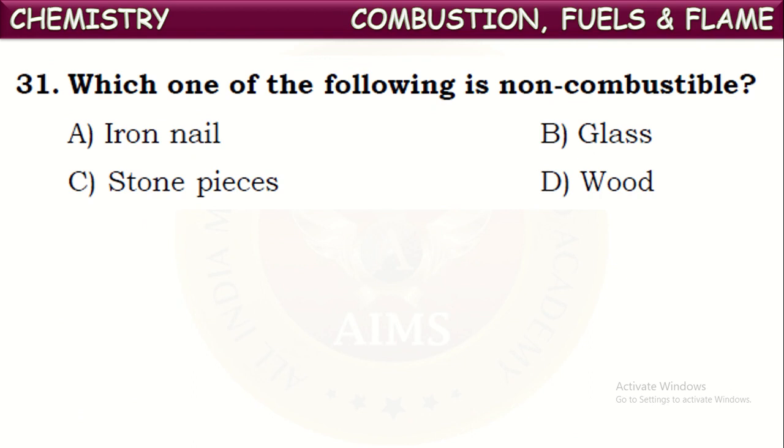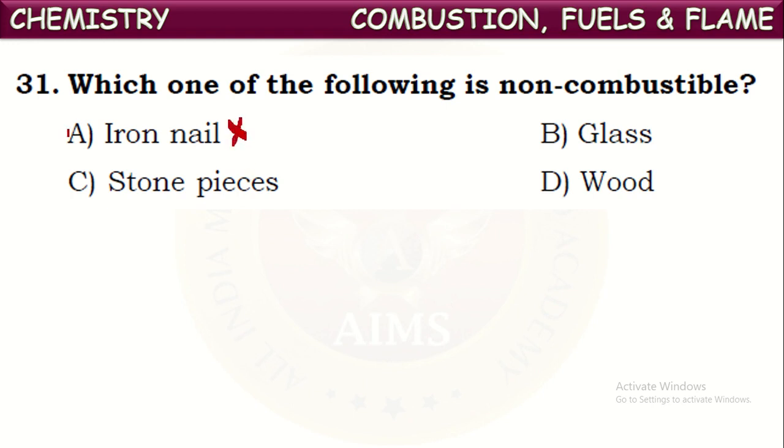which one of the following is non-combustible? Non-combustible means the substance which won't catch fire in the presence of air even after heating is called non-combustible material. Find out the non-combustible material among the following. Iron nail. Can it burn? No, it won't.